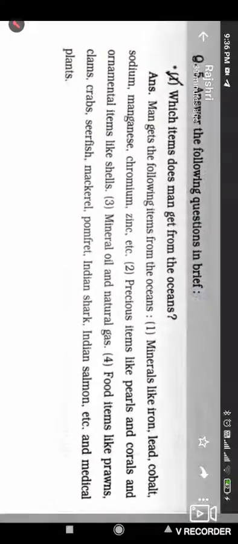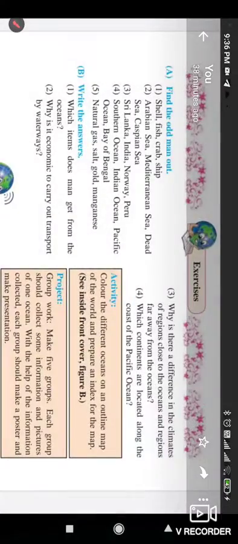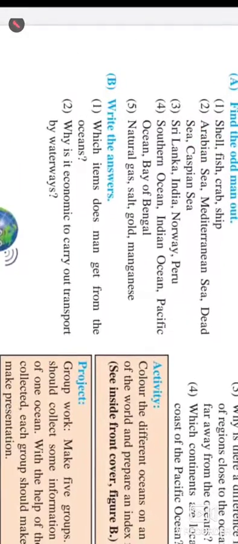The next question is: why is it economic to carry out transport by waterways? Here are some points. The first point is that by waterways, bulky materials like coal, crude oil, raw material, food grain, etc., can be transported with ease. And the second one is